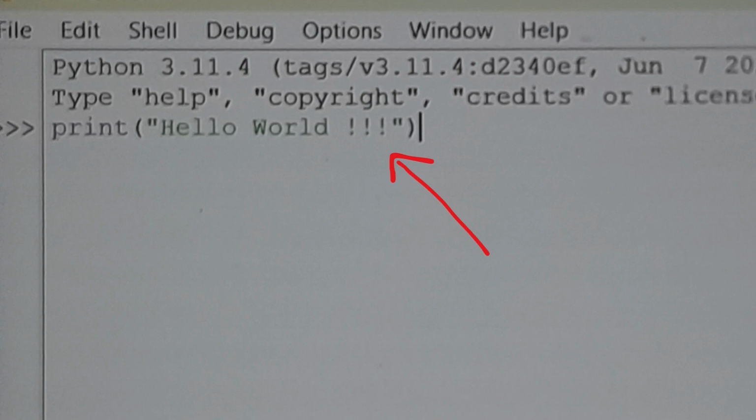So yes, now we can go to write our first program. Now open the Python IDLE, that is Integrated Development and Learning Environment. So in there we are going to write our first program. In the prompt we are going to type print of hello world.